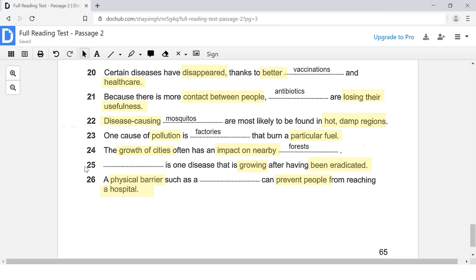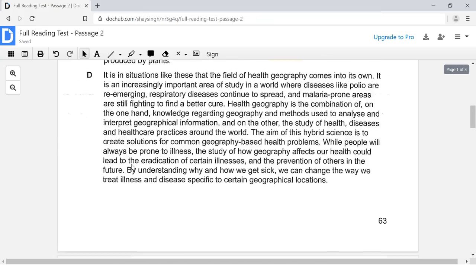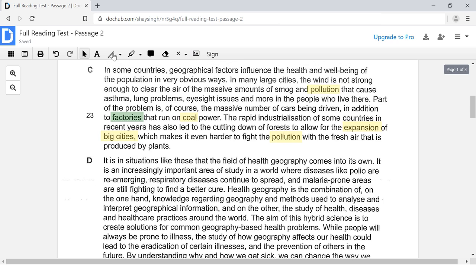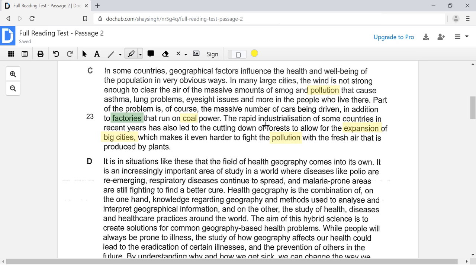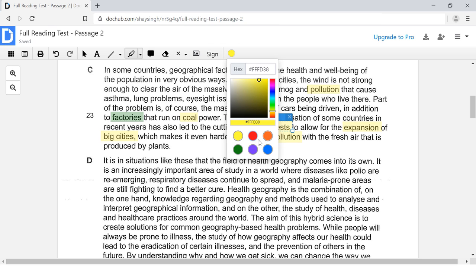And the next question, question number 25, says, dash is one disease that is growing after having been eradicated. So let's find out what that disease is. It's probably going to be a type of disease or the name of a disease. So let's find out what disease is growing after having been eradicated. Okay, so that was our answer to question number 24.